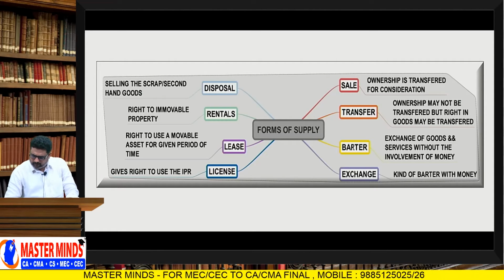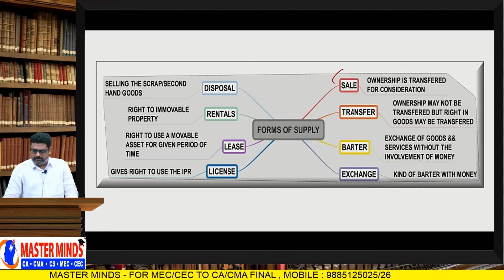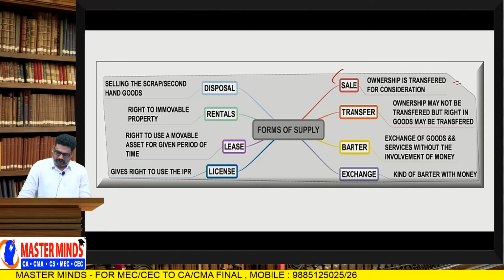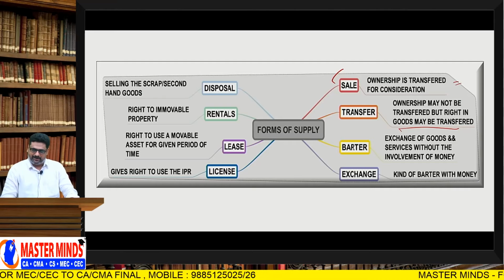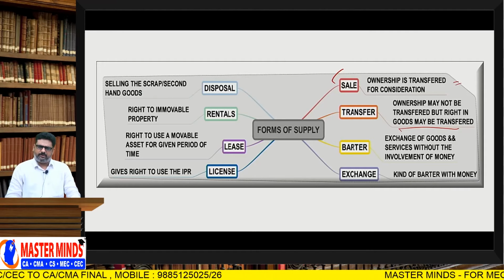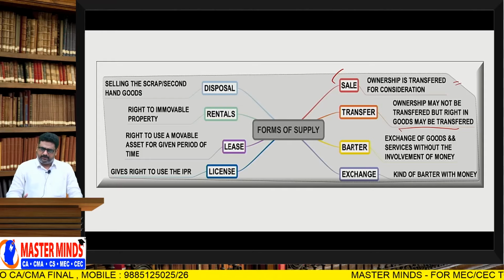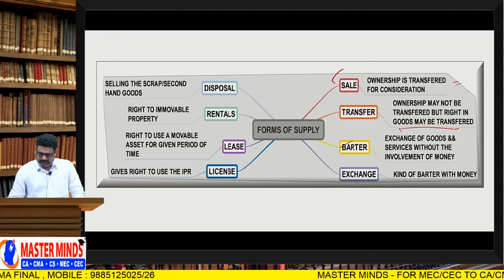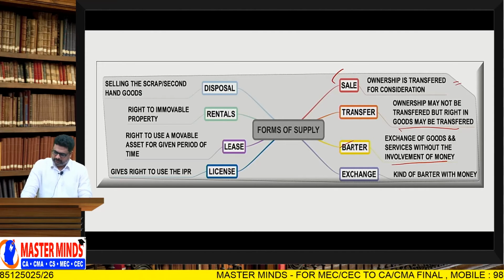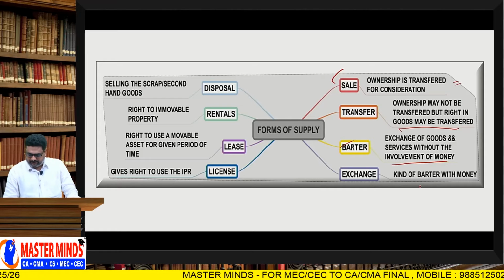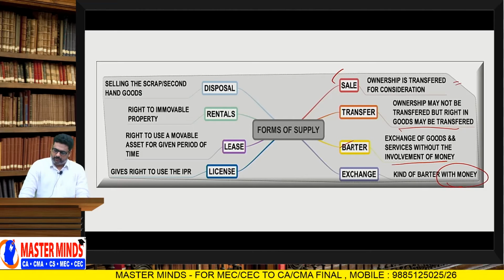So we will see the forms. Sale: ownership is transferred for a consideration. It is called sale. If the ownership may not be transferred, but a right in the goods may be transferred, it is transfer. Generally, it covers hire purchase, stock transfer, and branch transfer. Barter: two parties exchange goods or services without the involvement of money. Two parties exchange in-kind consideration but money is also there, it is called exchange.